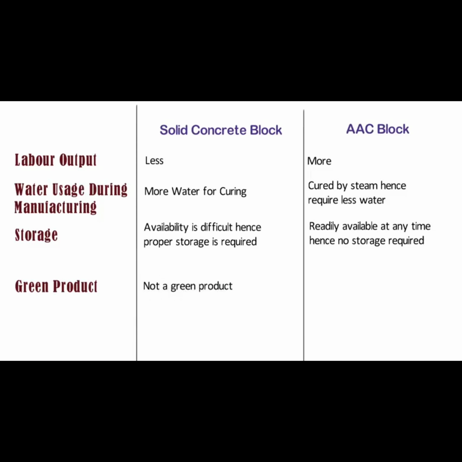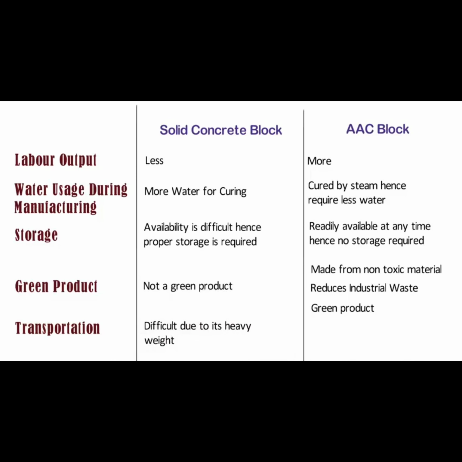AAC blocks are made from a non-toxic material which does not harm the environment. Using it reduces the industrial waste and it also decreases greenhouse gas emissions. During the manufacturing process, waste of the AAC blocks is recycled and used again. Hence AAC blocks are green product. It is environment friendly and also saves water. Transportation. Transportation of solid concrete blocks to upper floor is difficult due to its heavy weight. Whereas transportation of AAC blocks is easy as compared to solid concrete blocks.